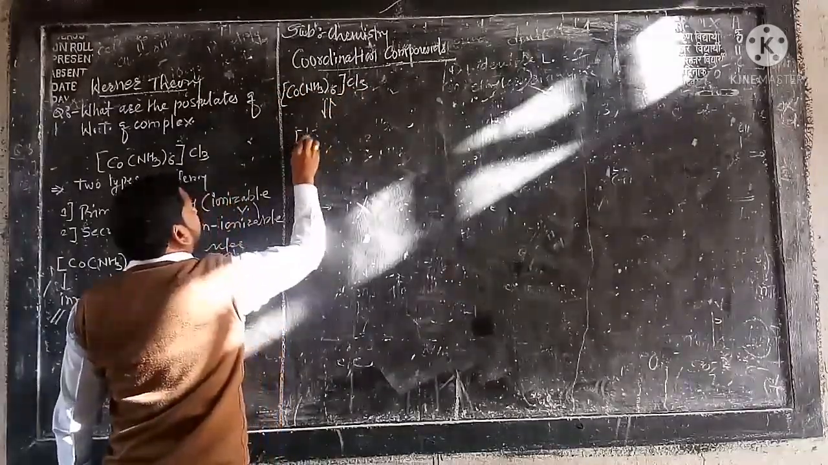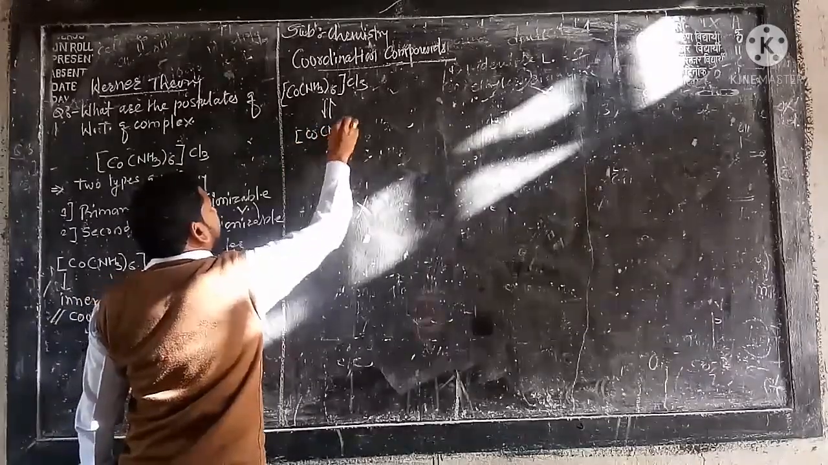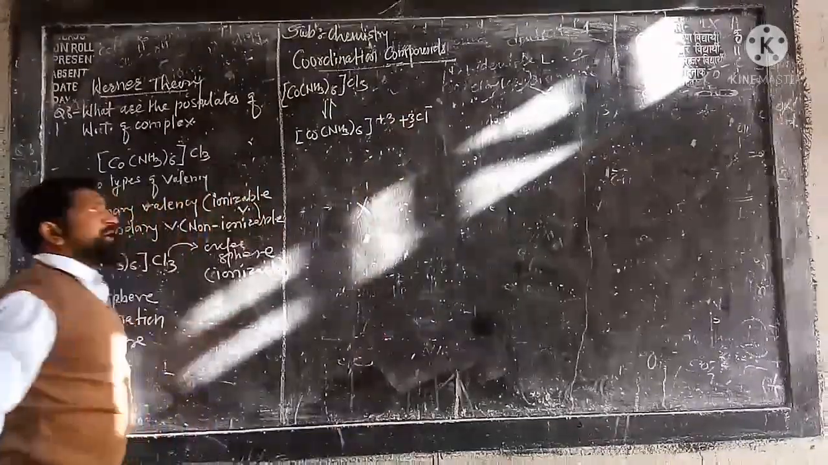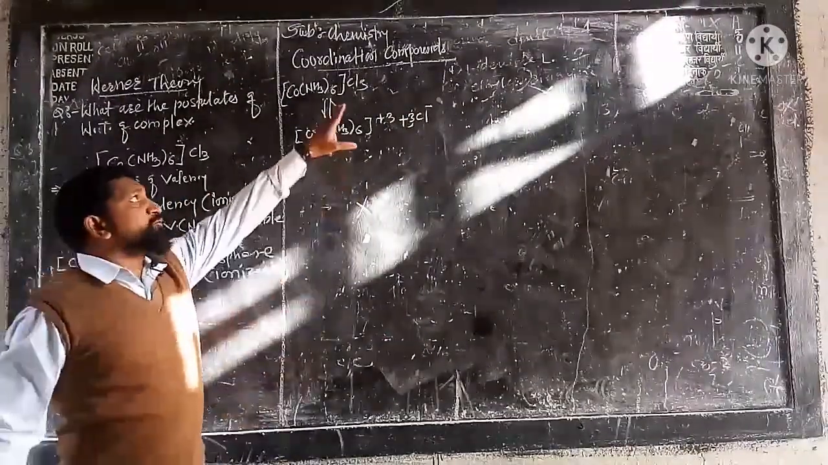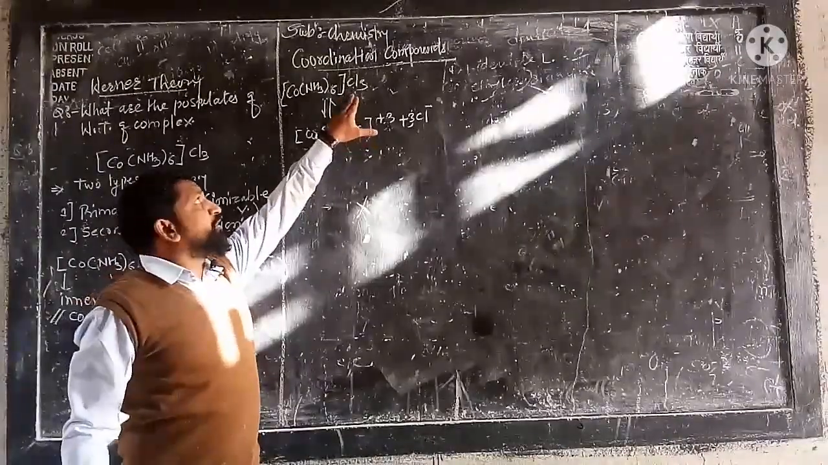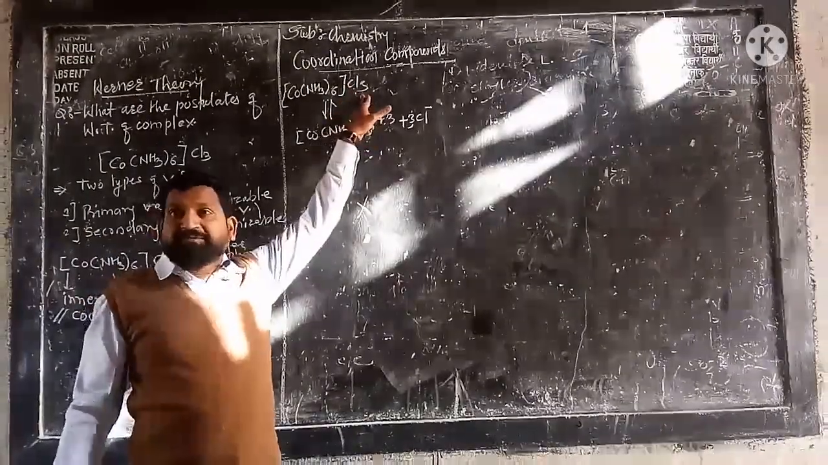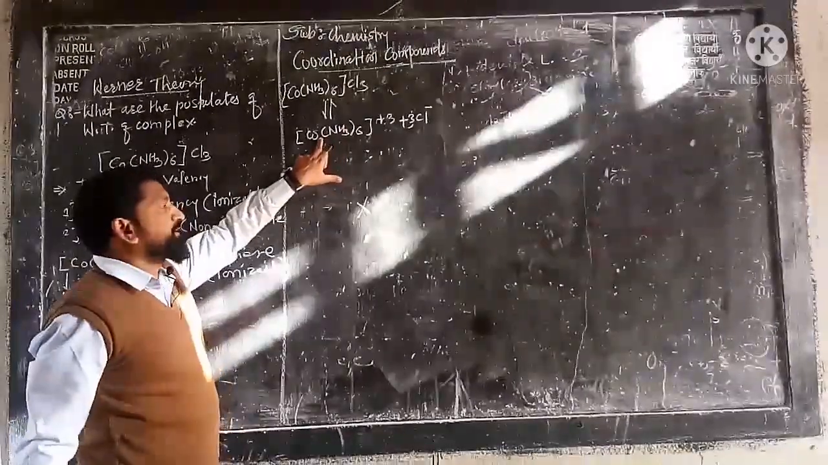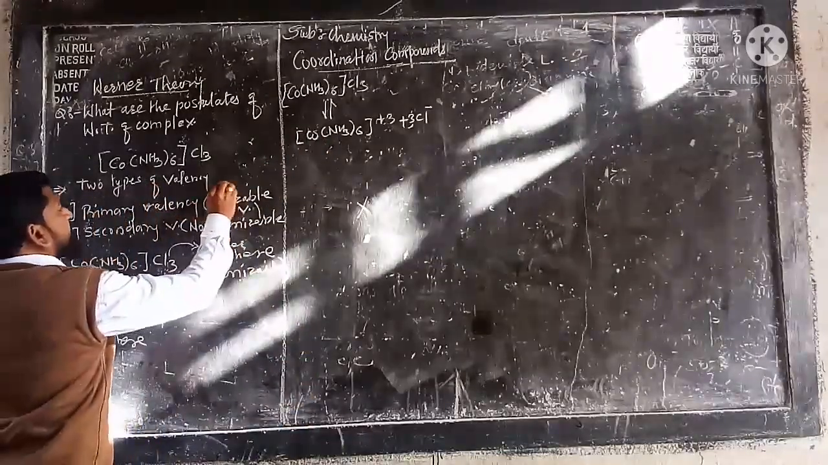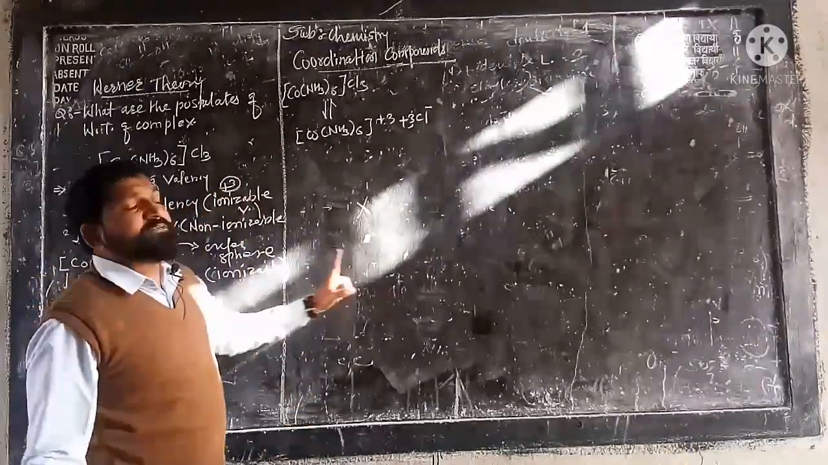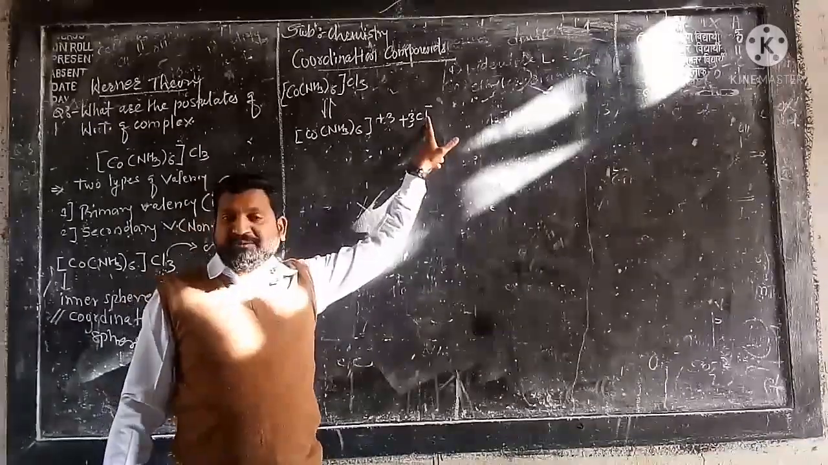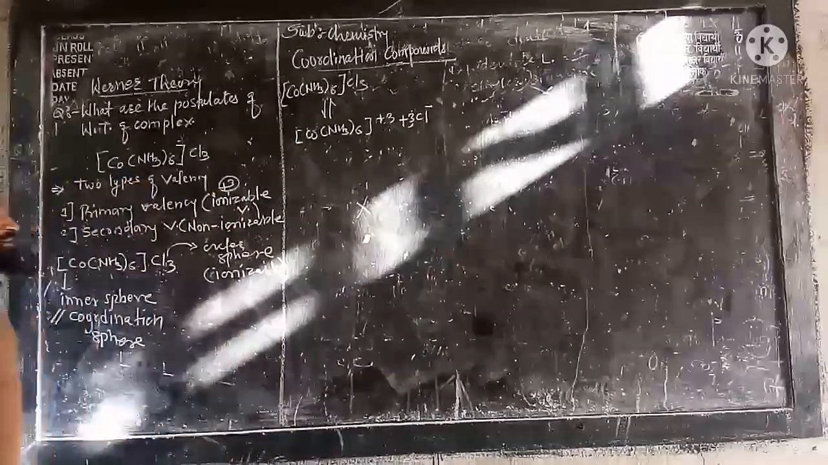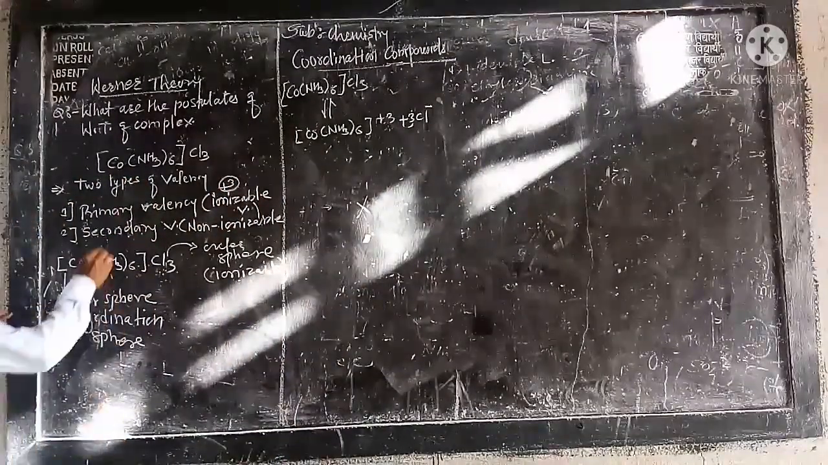So if we write it in this way, it will become [Co(NH3)6]3+ plus 3Cl minus. And that's why the ions outside the coordination sphere exhibit primary valency, and therefore the primary valency of cobalt is +3 here. What is the primary valency? Primary valency is here +3. It is satisfied by the ions present outside the coordination sphere.